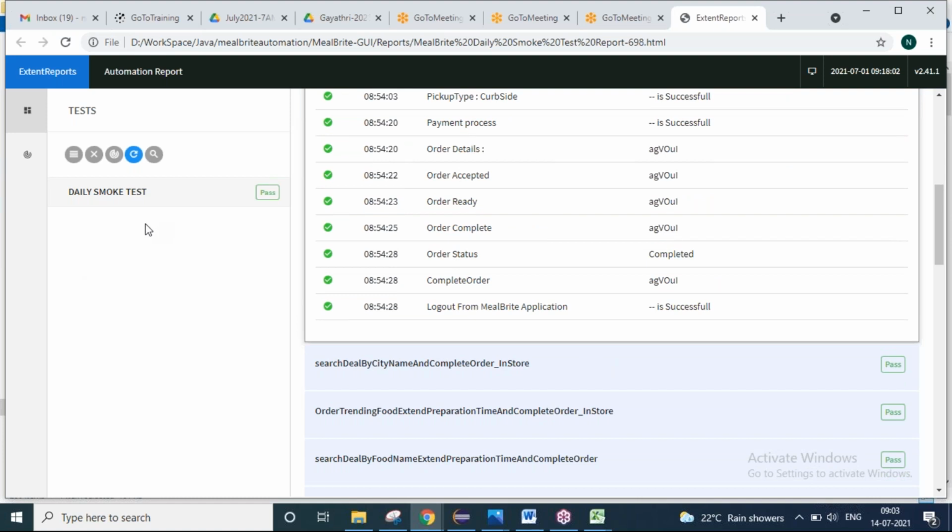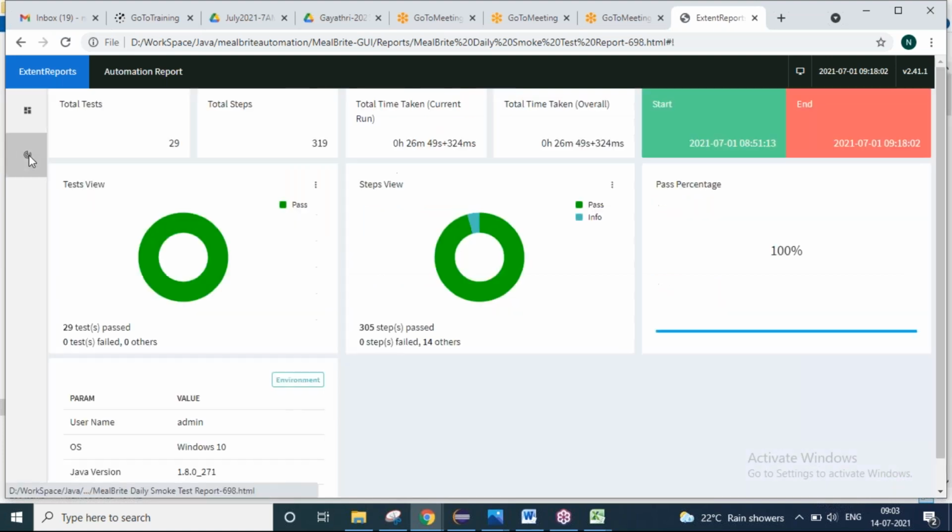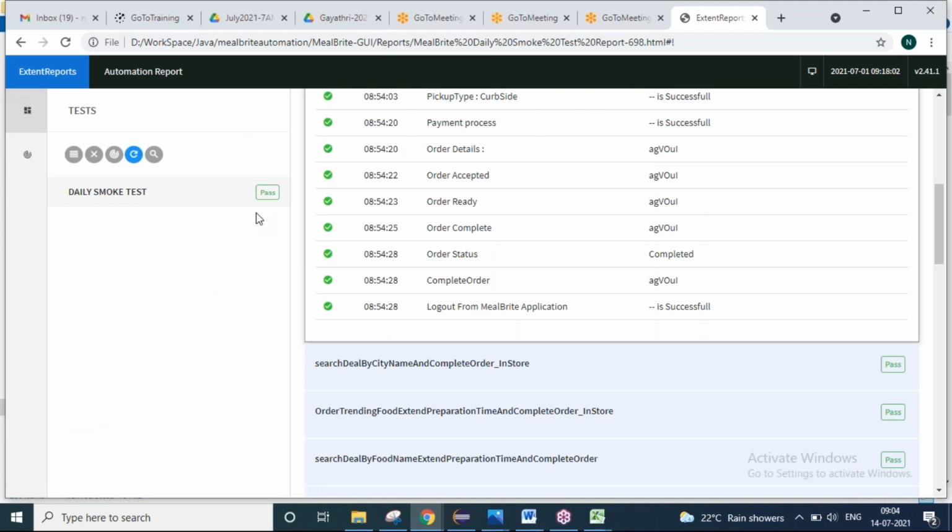Okay, this is a report which was already automatically generated. Your training has to conclude with the report generation. This is a pie chart. You have to give a demonstration to your teams. You have to say, guys, I executed 29 test cases. Out of them, total 319 steps are there. Out of them, all are passed, right? This is the report that I'm giving you. And if something got failed, that failed percentage will be shown to you. This is also generated automatically. We have something called extent reports. That is an API. We will use that and we will generate this report, right?